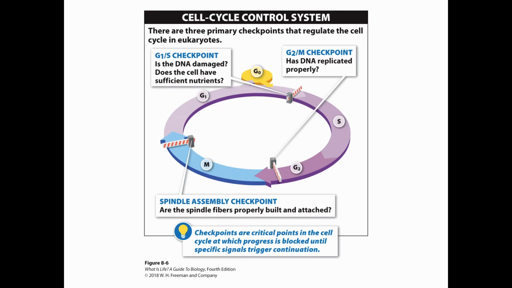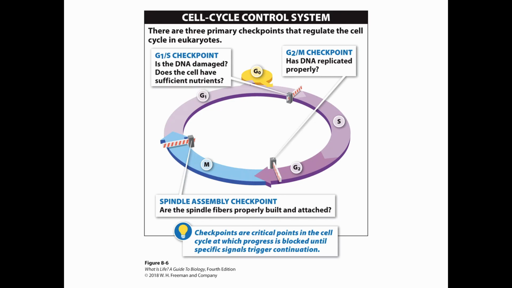Think of it like when you're writing an essay. When you write an essay to turn in for school, you write the essay and then you proofread it. But if you hit submit before you proofread, any mistakes that you made, you're not going to be able to correct anymore. They're locked in. So we can think of the G2M checkpoint like that proofreading process you do before you hit submit.